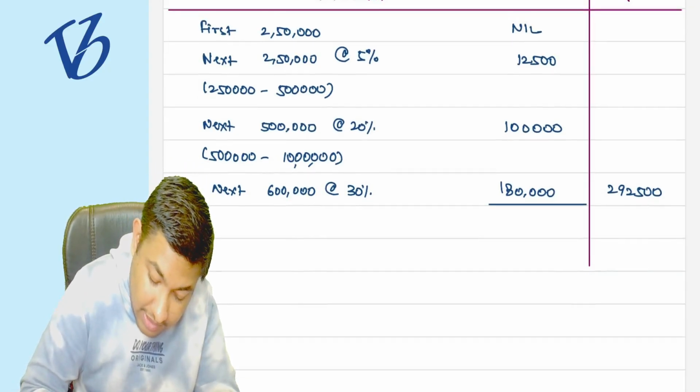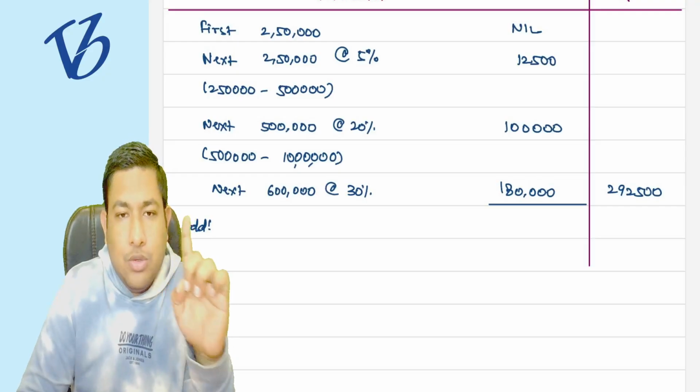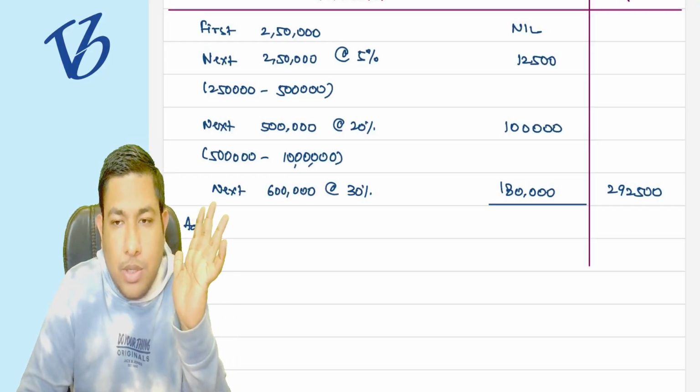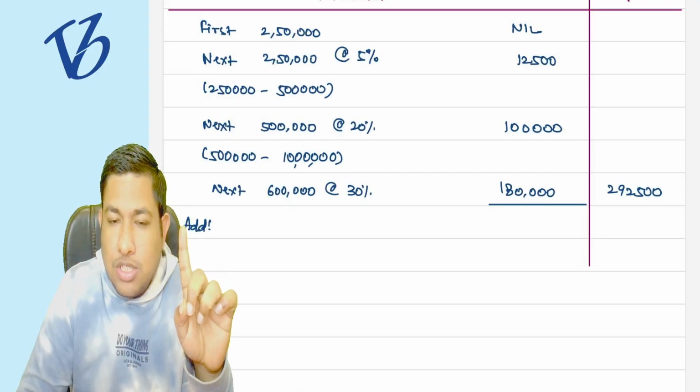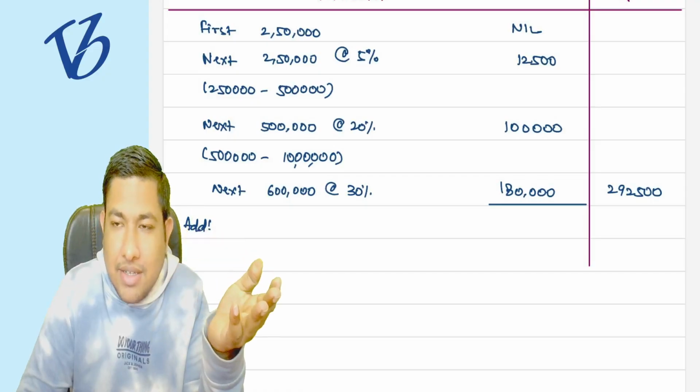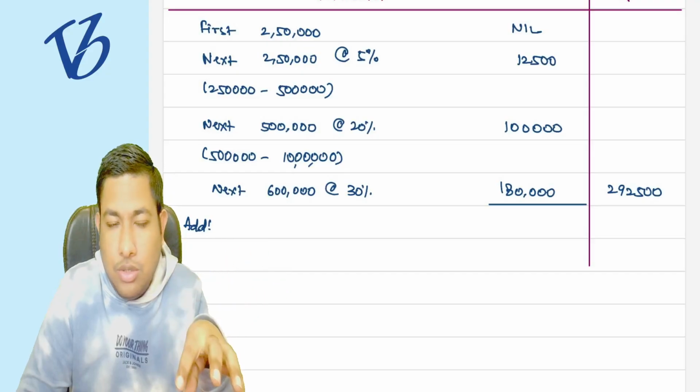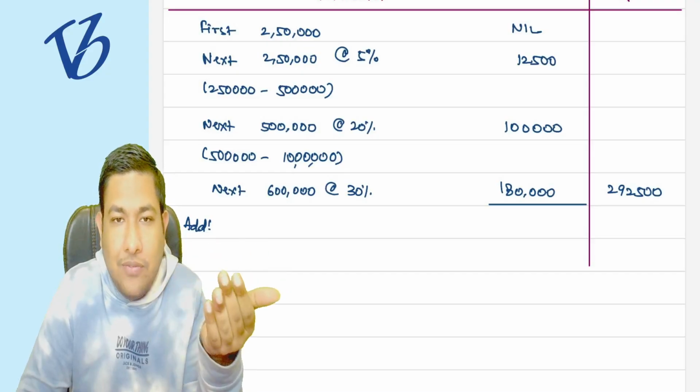There will be no surcharge because the income is below 50 lakh rupees. There is no concept of rebate here, because in the old regime the income exceeds 5 lakh rupees.